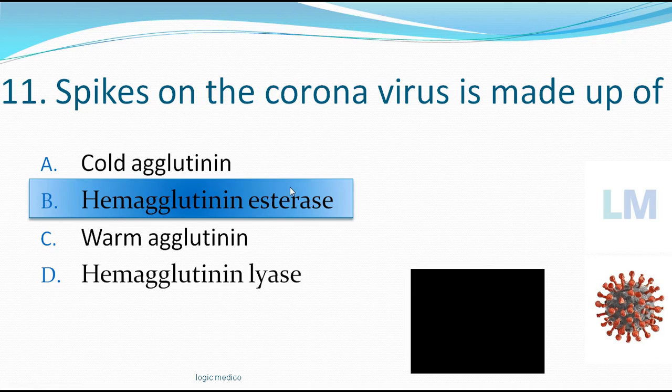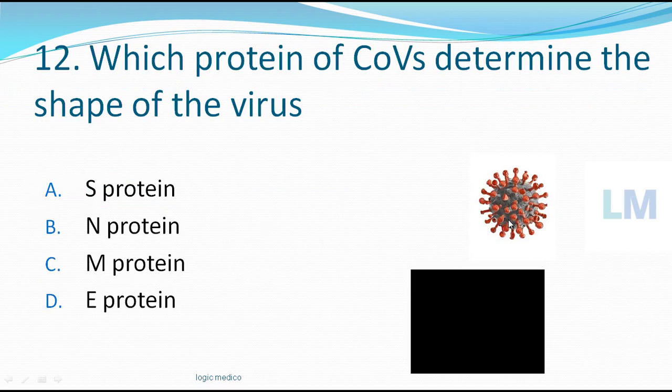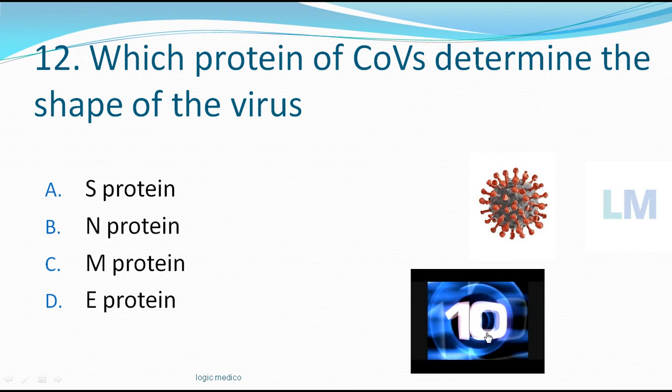This is the component, this esterase component which causes hemagglutination, is present on the spikes of the coronavirus. Hemagglutinin esterase. Which protein of COVID means coronavirus determine the shape of the virus? Is it S protein, N protein, M protein, or E protein? Time starts now. The shape of the virus.